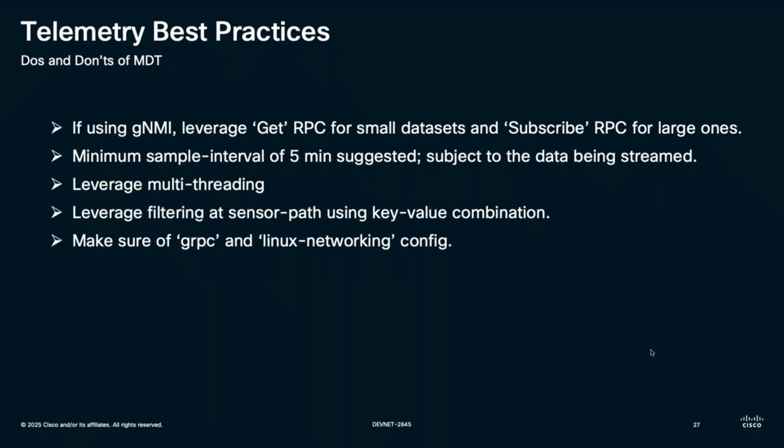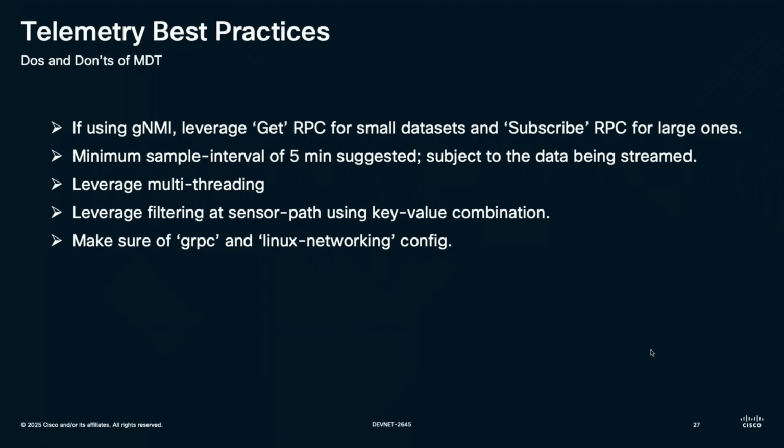So we need to be cautious of the sample time interval and do not go harsh on the router. Third tip is using multi-threading that we just discussed in the previous slide, which is creating multiple sensor groups instead of creating one sensor group with all the Yang models.